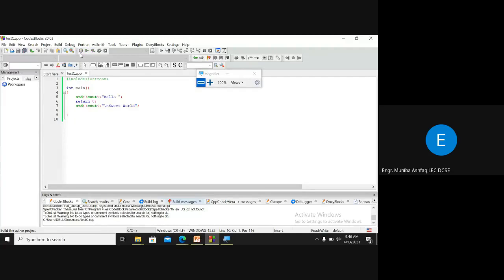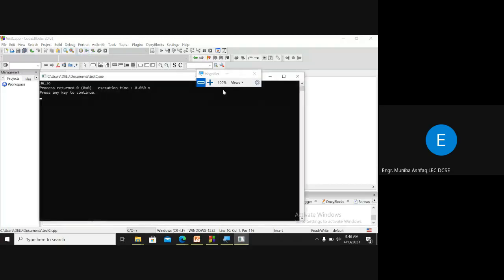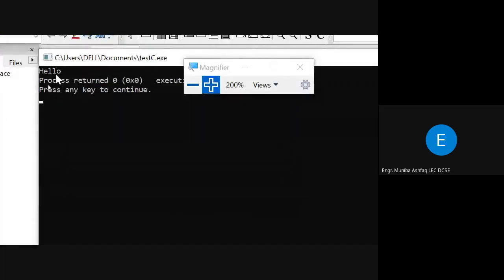I'm going to build it, then I'm going to run this, and I'm checking the output. Only hello is printing. So it confirmed my statement that I've told you: if main is the entry point of the C++ program, then return is the exit point of that. After the hello statement I've written return, and because of that return, this function exited. And no other statements following the return are being printed to the screen, right?